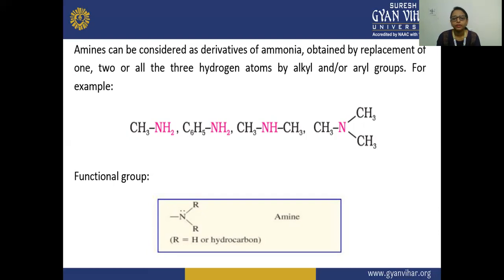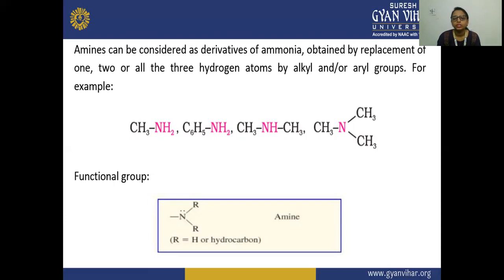For example, this is CH3NH2, where the hydrogen is replaced by the alkyl group, so this is your alkylamine. Next is C6H5NH2. This is aryl because this H is replaced by the aryl group.